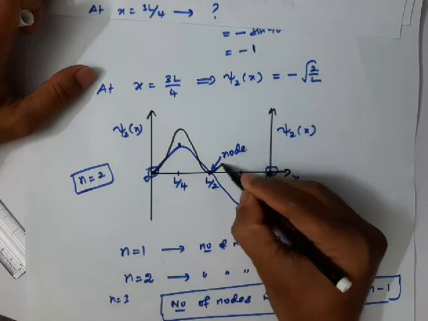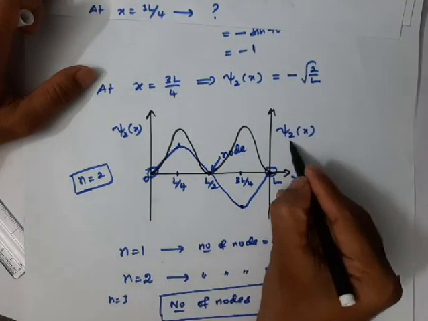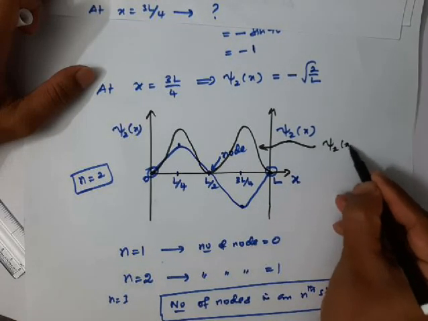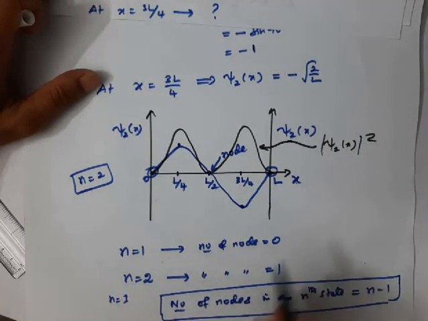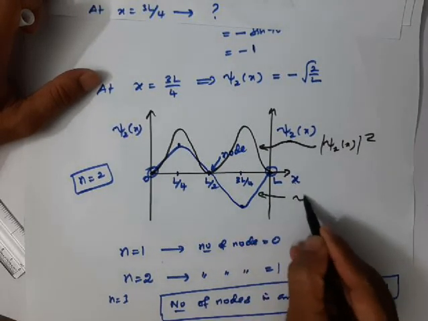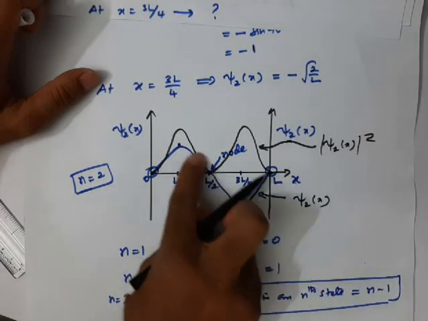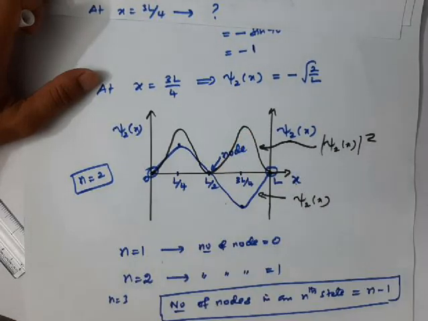This is the probability plot. This is psi 2 of x square, or mod of psi 2 of x square, and this is the wave function plot. The blue line indicates the wave function plot, and the black line indicates the probability plot.